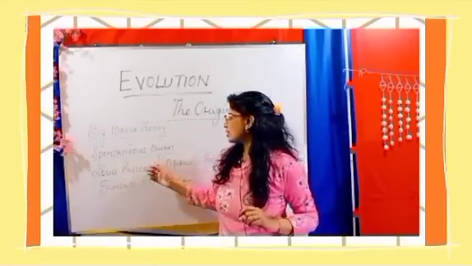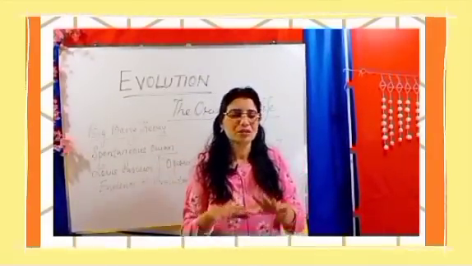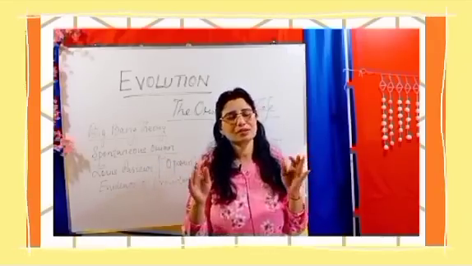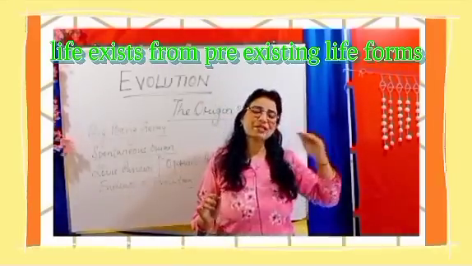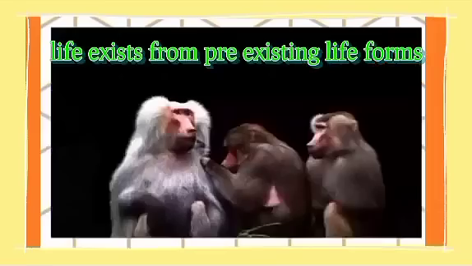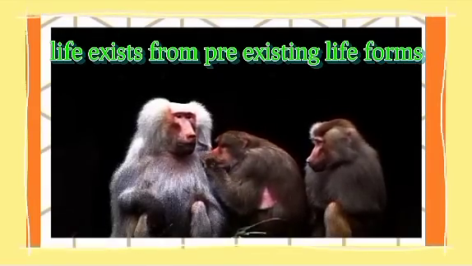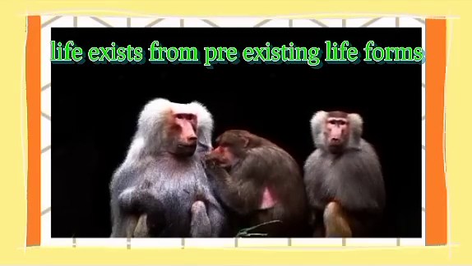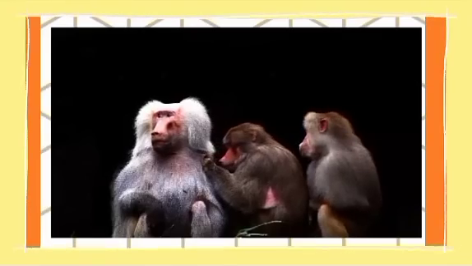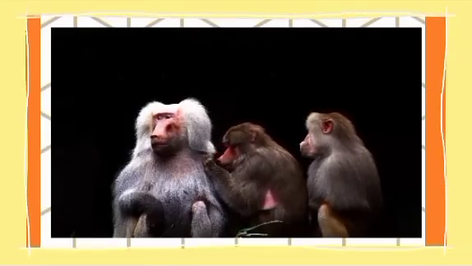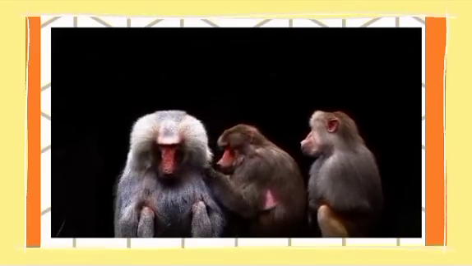But as soon as Louis Pasteur, the scientist, gave the first statement saying that origin of life started from some pre-existing life form, यानी कुछ पहले कुछ exist करता था, उसी से हमें मिला है next form of life. That means this theory is saying that there were some pre-existing life forms. From there came the next stage, that is the origin of life. As soon as Louis Pasteur came with this theory of pre-existing life form, his statement totally dismissed the theory of spontaneous origin.